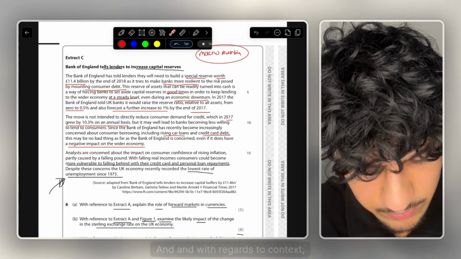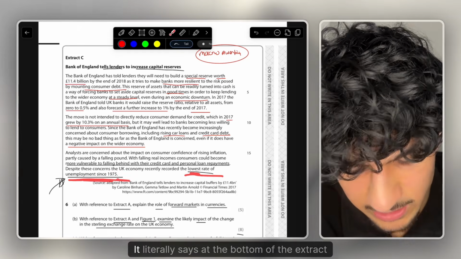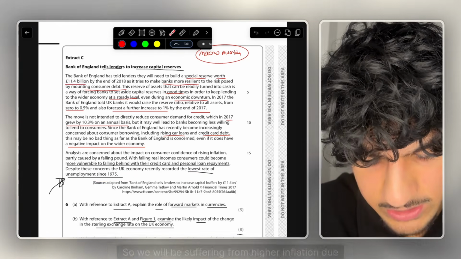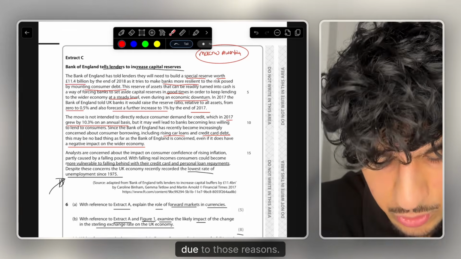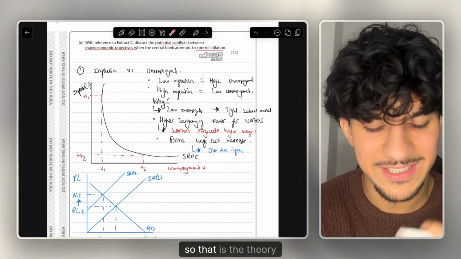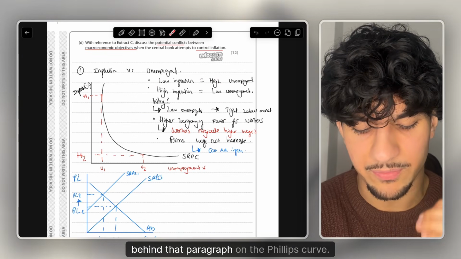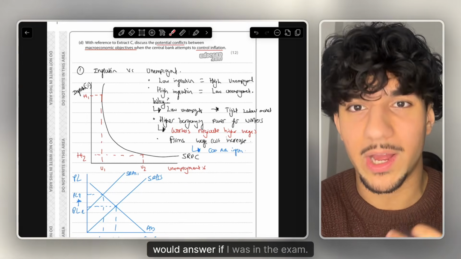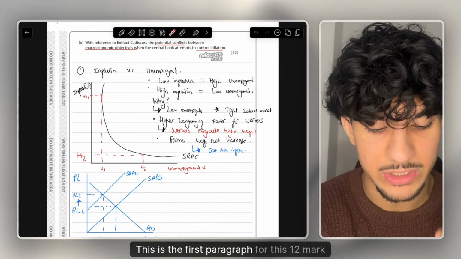And with regards to context, of course, you can quote this in. It literally says at the bottom of the extract where the lowest rates of unemployment since 1975, so we will be suffering from higher inflation due to those reasons. So that is the theory behind that paragraph on the Phillips curve. But now I always try to give you my own way how I would answer it if I was in the exam. So the first paragraph for this 12-mark question.